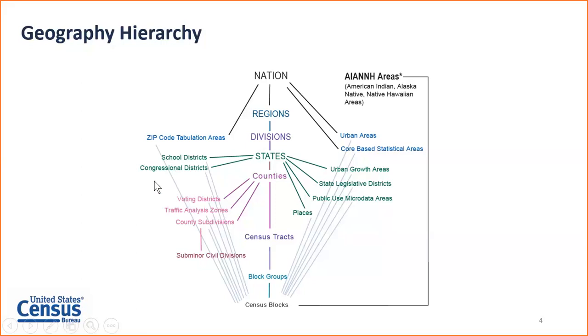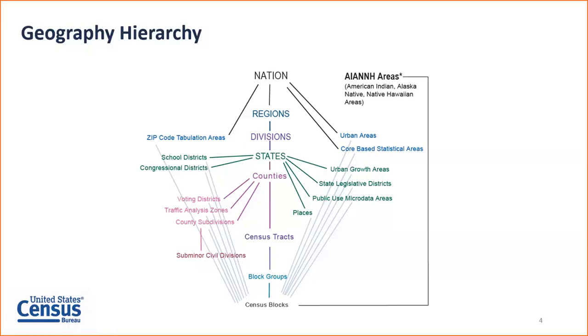So any geography that's connected by a direct line is neatly nested within the higher level geography. So as an example, you can see congressional districts has a line going up to state. That means that congressional districts always fall within state boundaries. They won't ever cross a state boundary, but it doesn't necessarily have any other relationship to areas that don't have a direct line. So it may or may not follow boundaries for other areas like places, counties, or zip code tabulation areas.